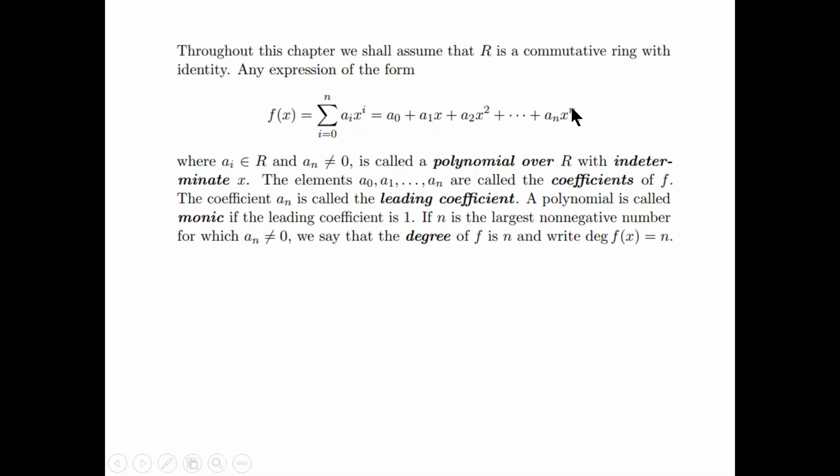So if the polynomial goes up to, let's say, x to the power 5, then the degree is 5.